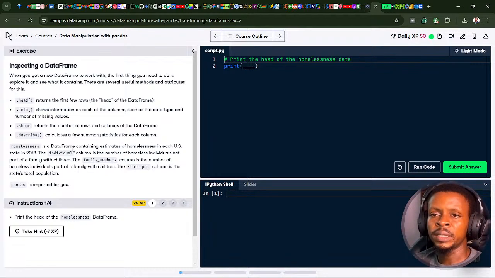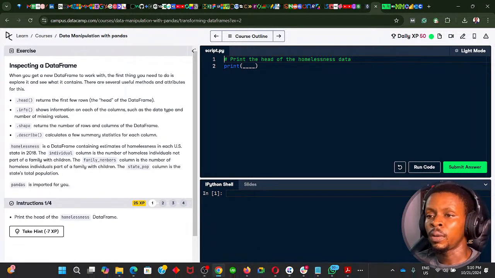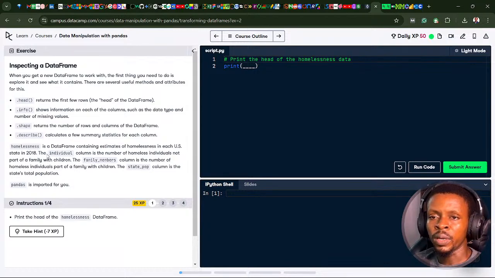So homelessness is the data frame containing estimates of homelessness in each US state in 2018. The individual column is the number of homeless individuals not part of a family with children. The family members column is the number of homeless individuals part of a family with children. The state pop column is the state total population. Pandas is imported for you already, so we need to import pandas in my own Jupyter notebook here.